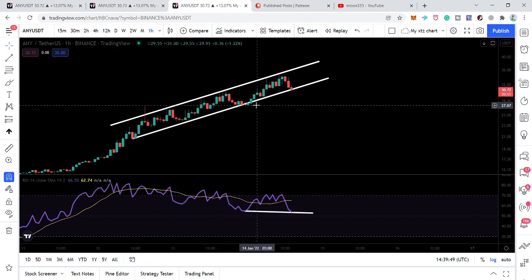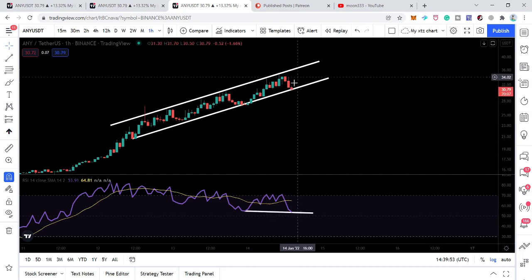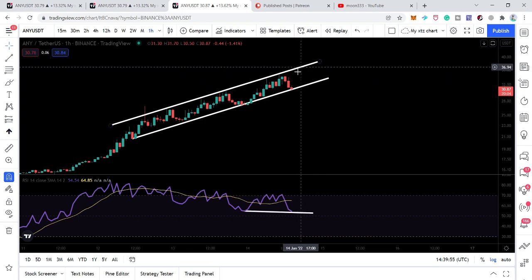So there is a hidden bullish divergence on this chart. Therefore, a price reversal is possible. And it is also possible that the price line will break out the resistance of the channel. In that situation, we can expect a very bullish move. However, the resistance of this channel is approximately at 37 cents. Therefore, in case of a price reversal, the next move we can expect is approximately at 37 cents.